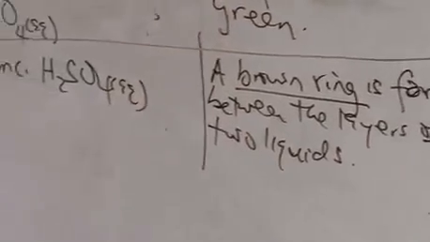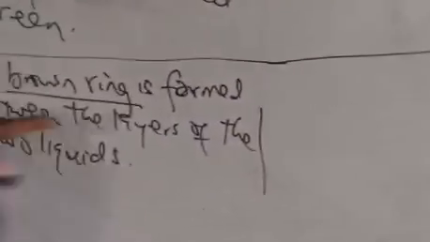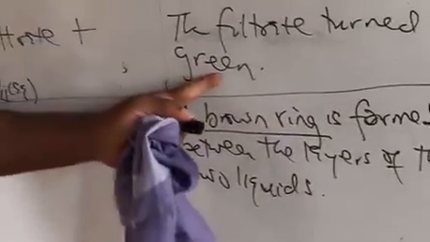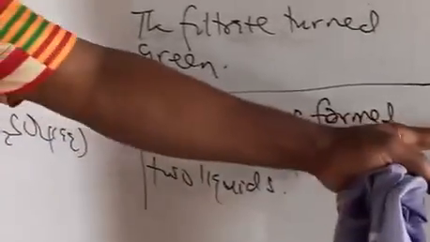So our inference will now be written here. The inference should come under addition of H2SO4. That way it is good writing of inference. There'll be no inference for the addition of iron 2 sulfate, because that green color shows the iron 2 present, the reagent. So we are going to put your inference here.